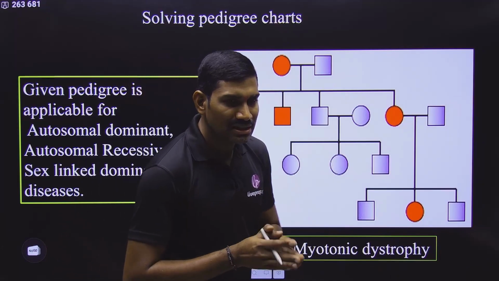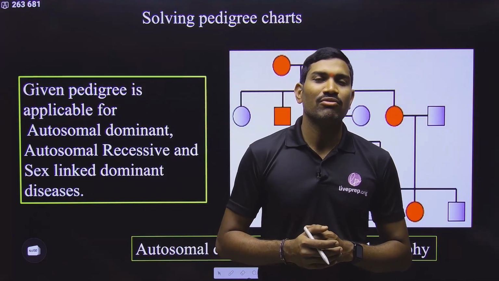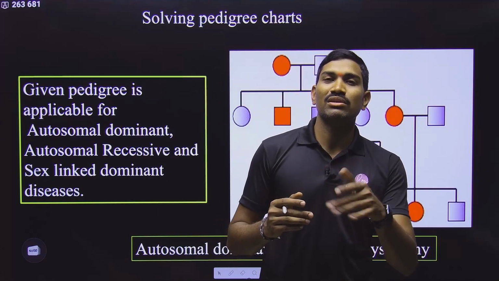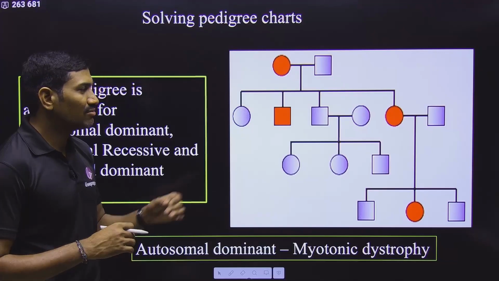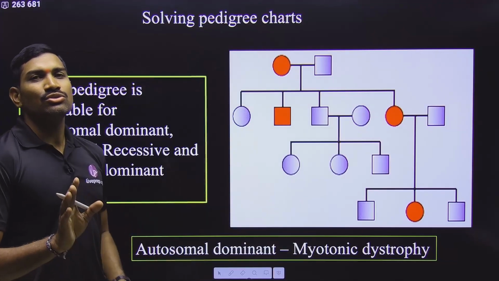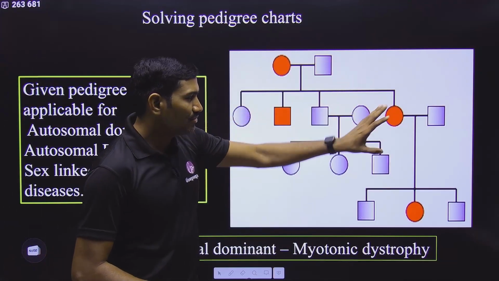And one more suggestion is, please don't focus on shortcuts here. If you focus on shortcuts, you may miss something and ultimately end up with a wrong answer. So my suggestion is, quickly try to solve the entire pedigree so that you will 100% get the correct answer. Clear?